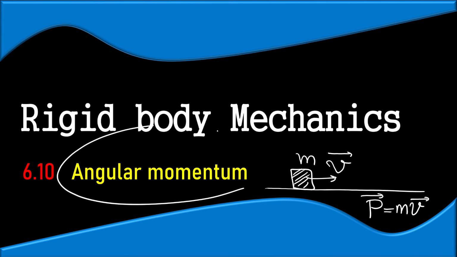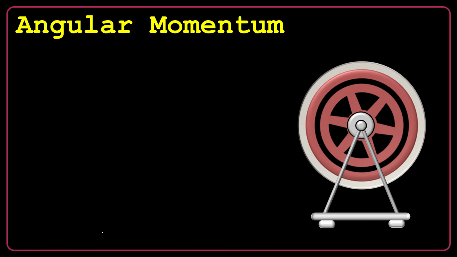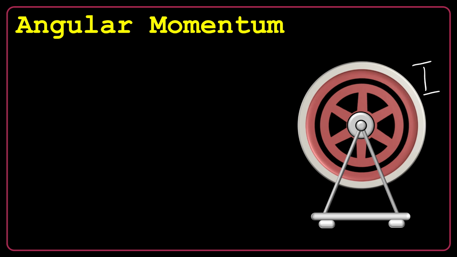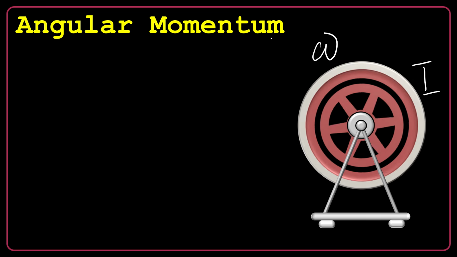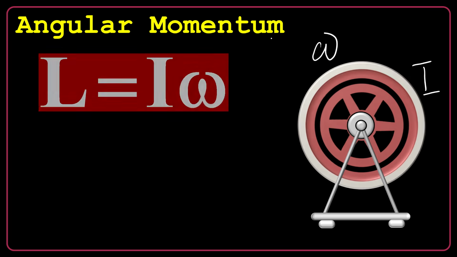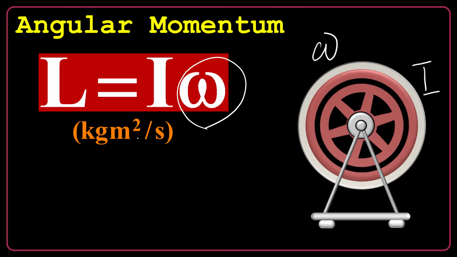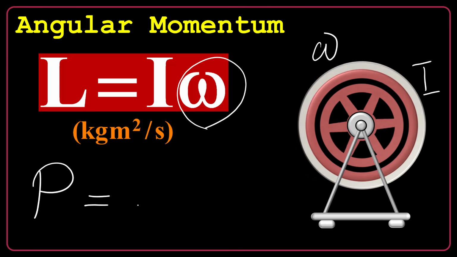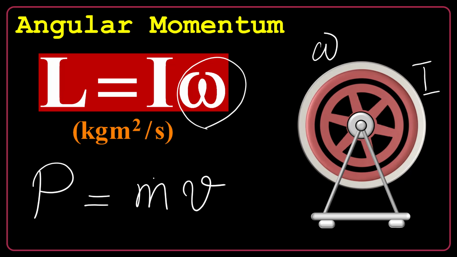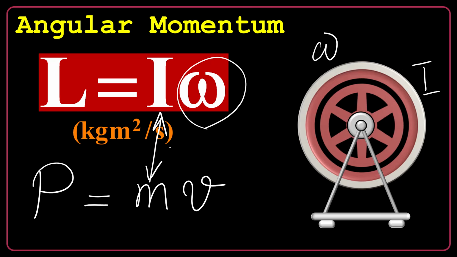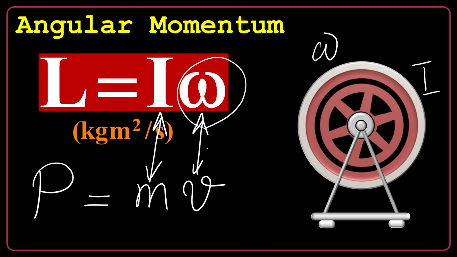Now let's define angular momentum, its analog in rotational motion. I have a wheel or spinning object with a moment of inertia of I and angular velocity of omega. I can define the angular momentum L to be the product of I, the moment of inertia, and omega, the angular velocity. Like p, which is mass times velocity: here mass has a brother like I and velocity has a brother like angular velocity. The definition is very similar.